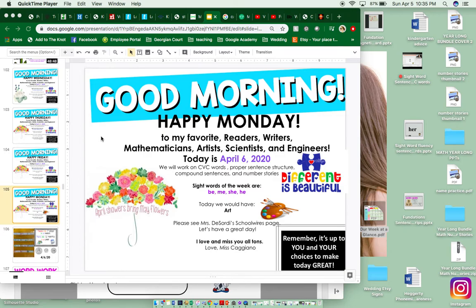Today is April 6th, 2020. We will be working on our CVC words, proper sentence structure, compound sentences, and number stories. We are finally on our purple words. So, our sight words of the week are be, me, she, and he.